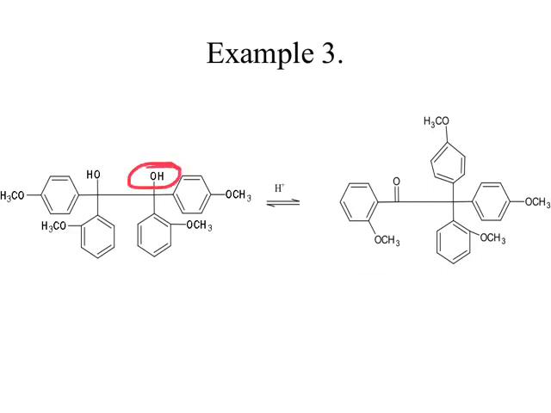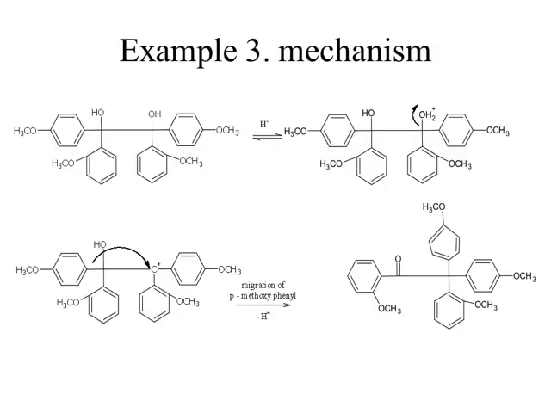Now, here we have to keep in mind the position of the electron donating group, that is the methoxy group. And as I told you earlier, when we have an electron donating substituent at the para position, that is preferred over ortho and meta. So, here is the mechanism. In this example I have done protonation of this OH group.